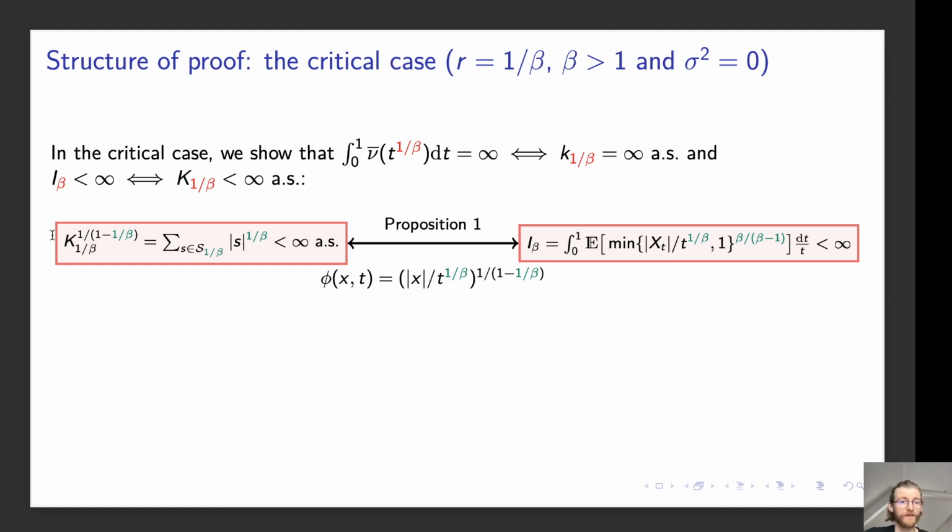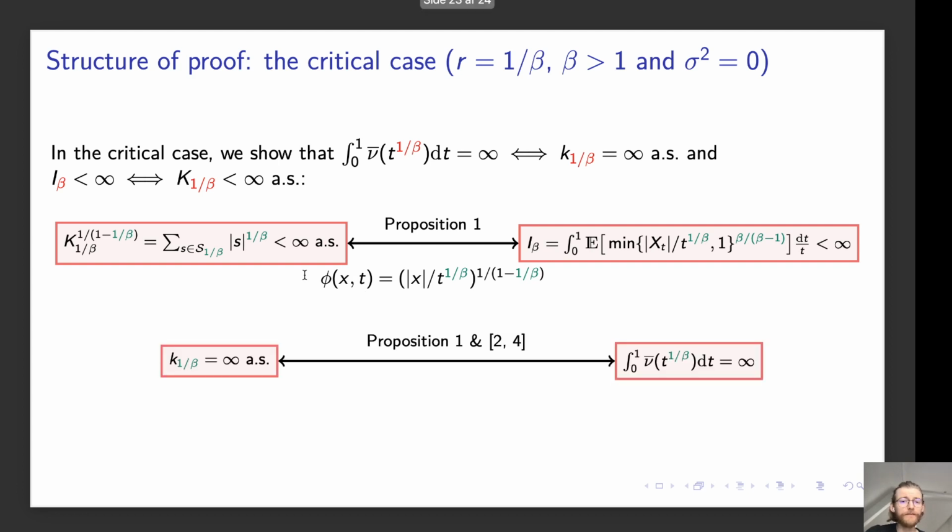So how do we see this? Well, since we can write capital K_{1/beta} as the sum over 1 over beta slopes, we can use Proposition 1 to see exactly that this happens when I_beta is finite. And we can see this by choosing this phi. And to look at the finiteness of K_{1/beta}, so the supremum over these 1 over beta slopes, we can see that this is infinity, again, by using the same steps as we saw on the slide before. So we use Proposition 1, we use Khinchin, and we use Bertoin, Doney, and Maller to see that this can be characterized in terms of the finiteness of the integral on the right.